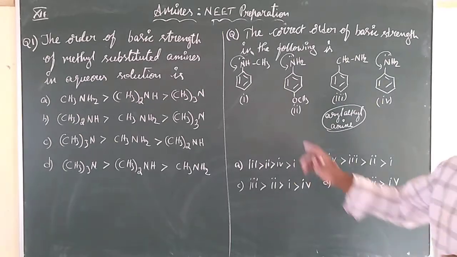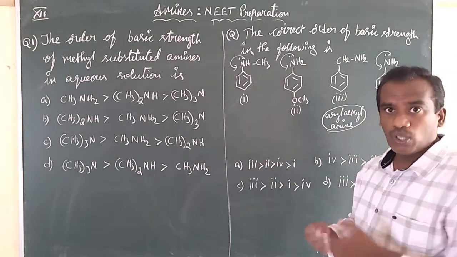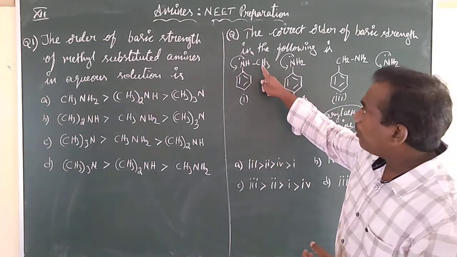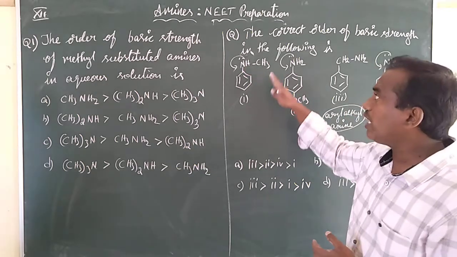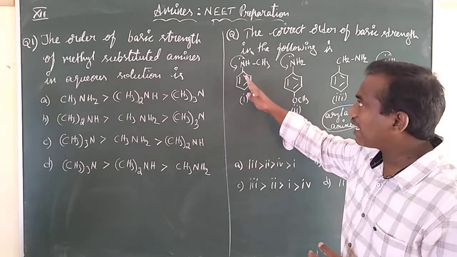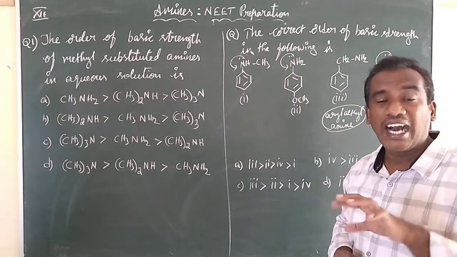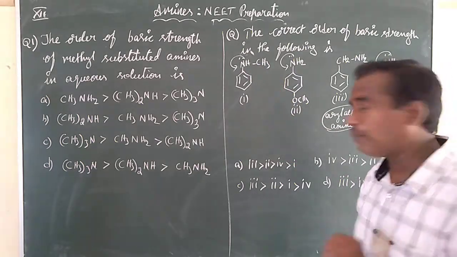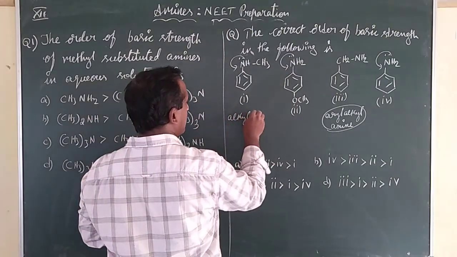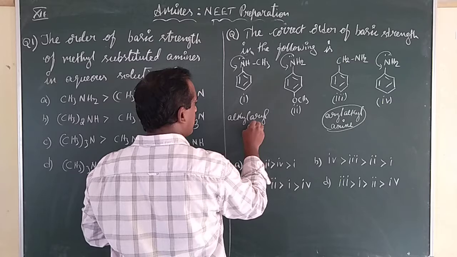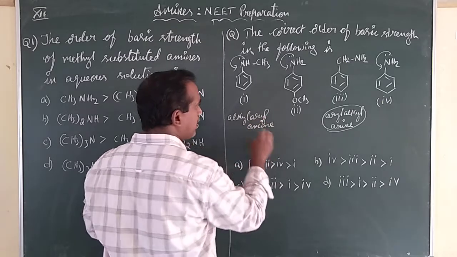The compounds in which the methyl groups are bonded to nitrogen are called alkyl aryl amines. What is the name we had given previously?